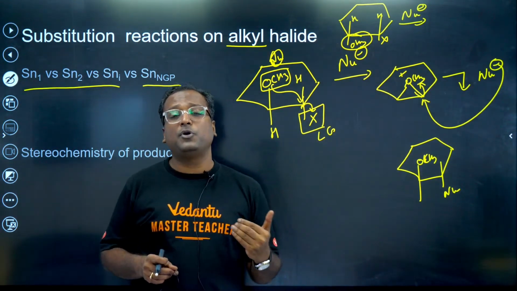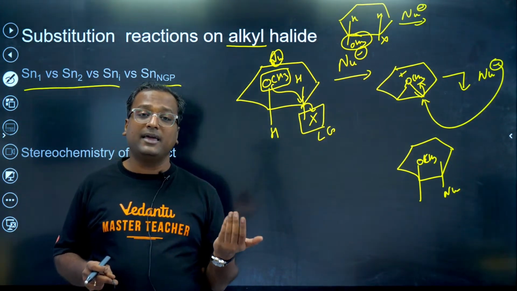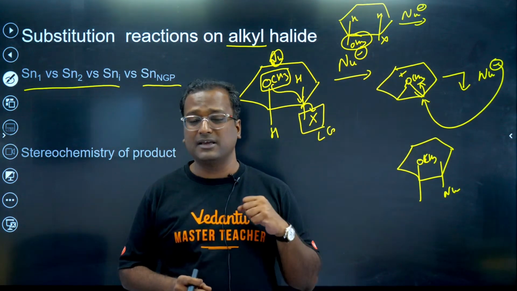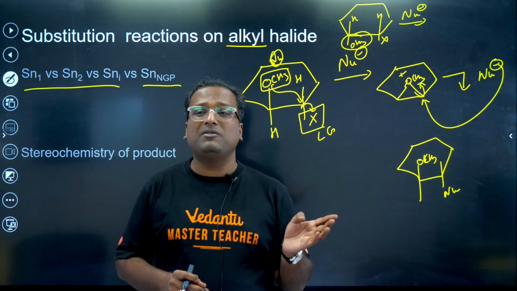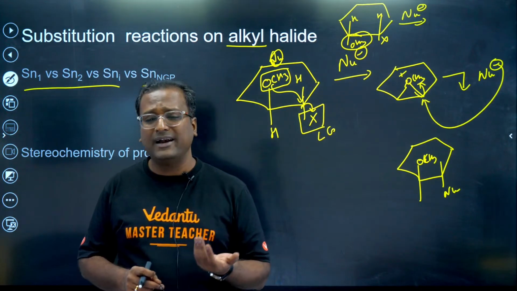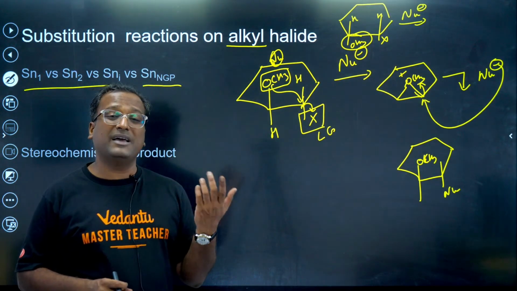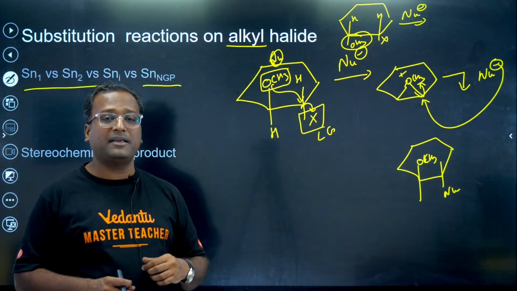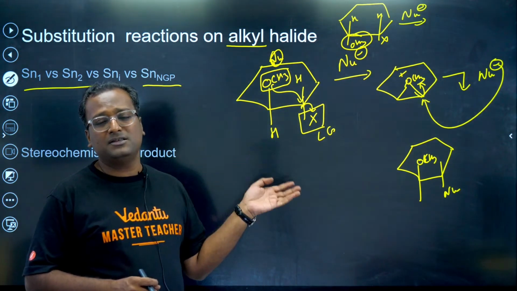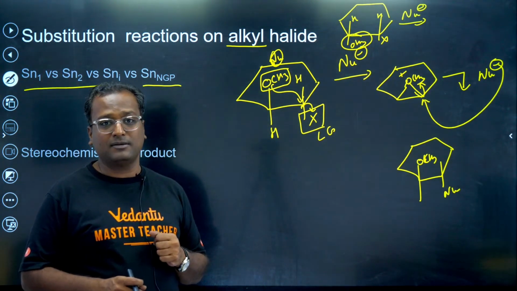So the important point in neighbouring group participation and SNi is retention of configuration. In SN2 we studied that configuration is inverted. In SN1 we studied racemization takes place with slightly excess inverted product, but in neighbouring group participation and SNi, retention happens.